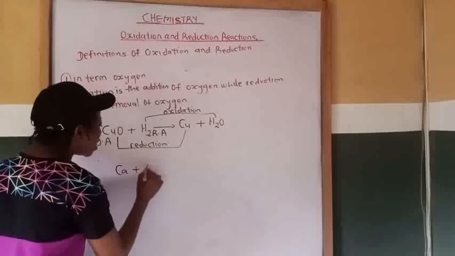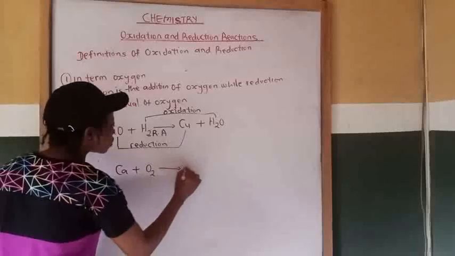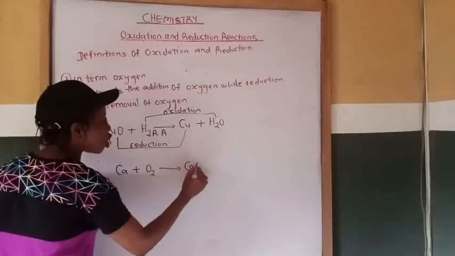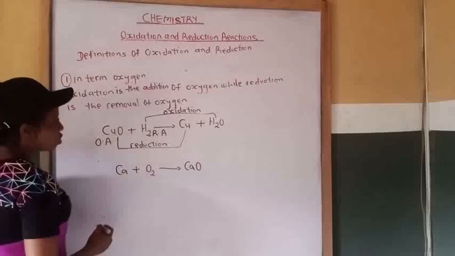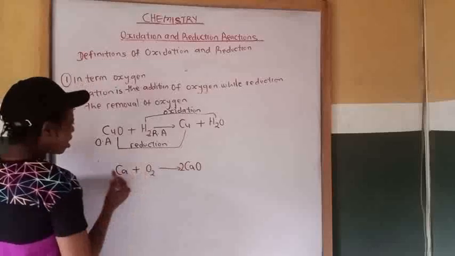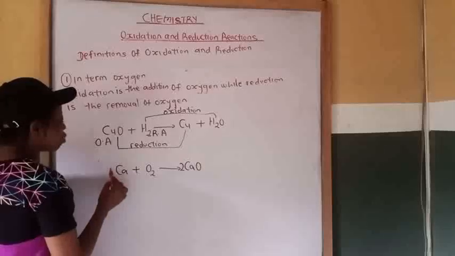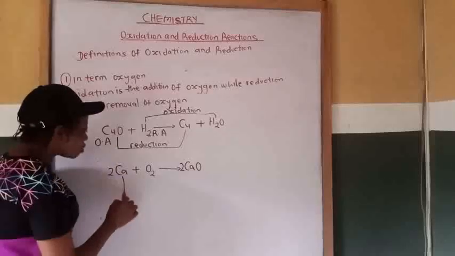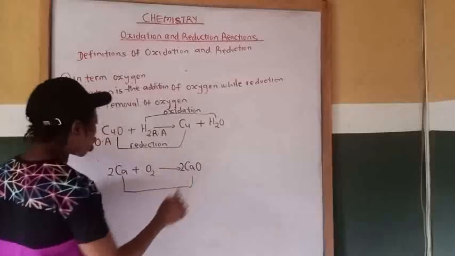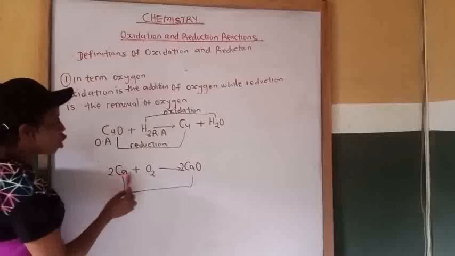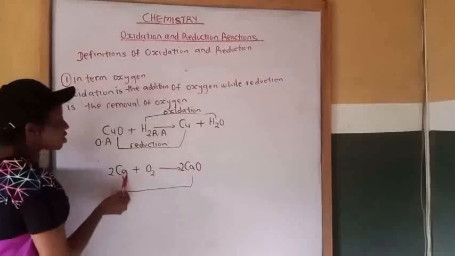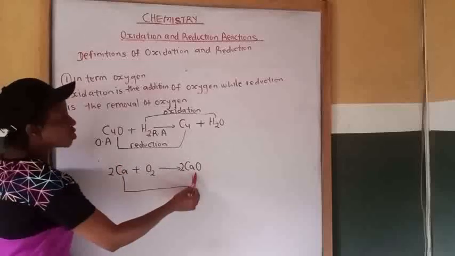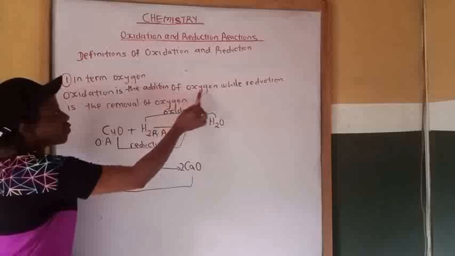Reaction between calcium and oxygen will give us calcium oxide. Then what will be our oxidizing agent? Then which one is our reducing agent? Now, from calcium to what? To calcium oxide. So what happened from calcium to calcium oxide? Oxygen is added. Oxygen is being added to calcium to give us what? Calcium oxide.